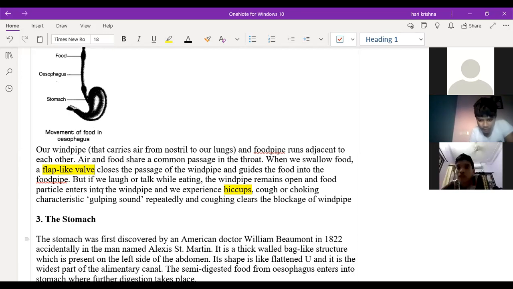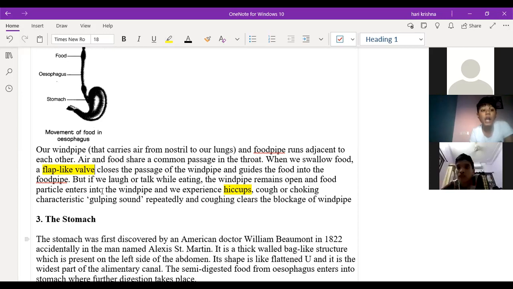Clear up to this? Yes, sir. That's what parents will say: don't laugh or don't talk while eating. Because during the eating process, if you talk or laugh, the food will enter the windpipe and cause the hiccups or the choking sensation.